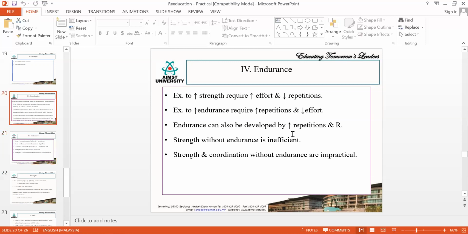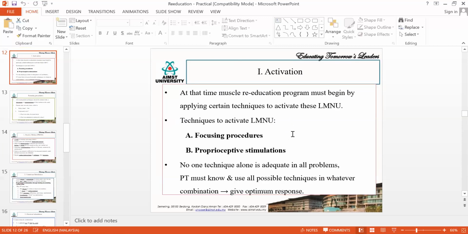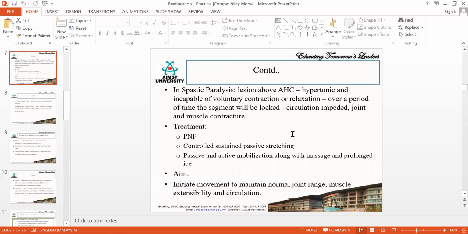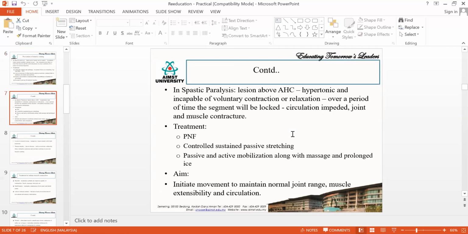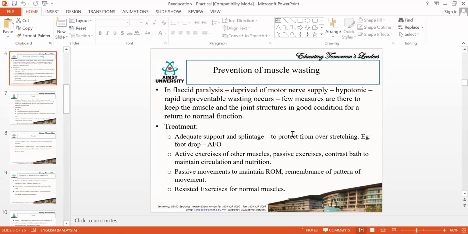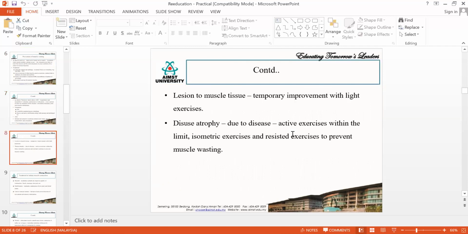To prevent the muscle wasting, you will be using all these techniques. Depending on the cause, you will be choosing the technique. For flaccidity, you will use this technique. For spasticity, you will be using this technique. For muscle disease, you will be using active exercises.